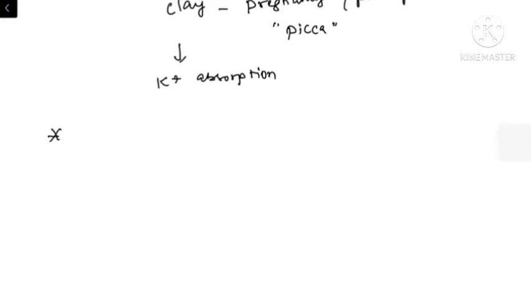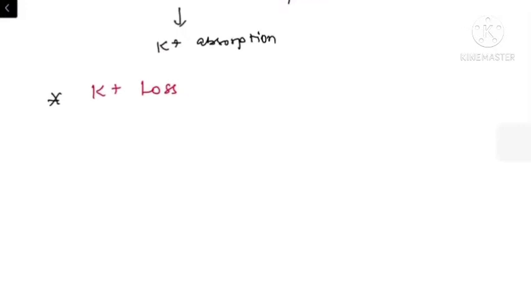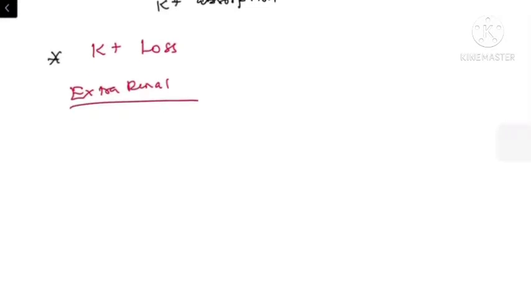Next, the most common etiology behind hypokalemia is potassium loss. This potassium loss can be extrarenal or renal. To describe this, we will first discuss the extrarenal causes of potassium loss. We have already discussed that another buffering mechanism is the colon. So whenever there is increased potassium secretion in the colon, the patient may have hypokalemia.